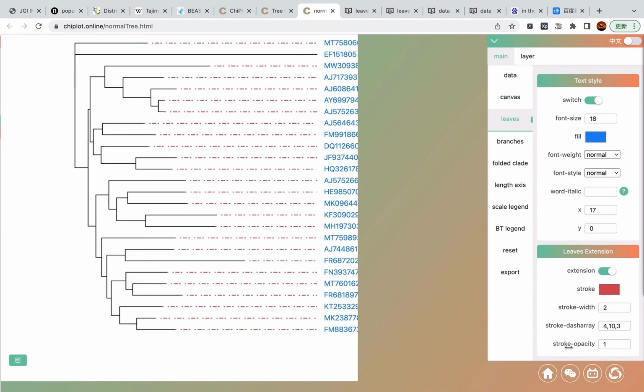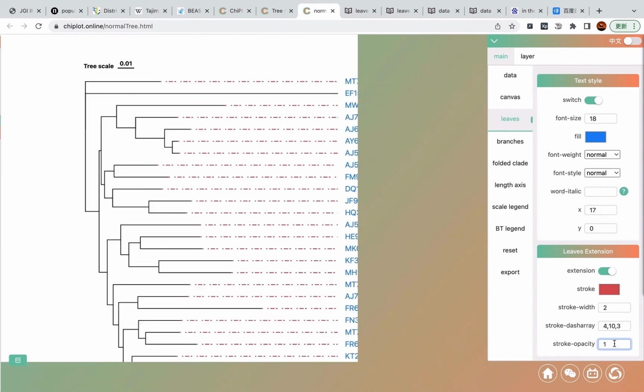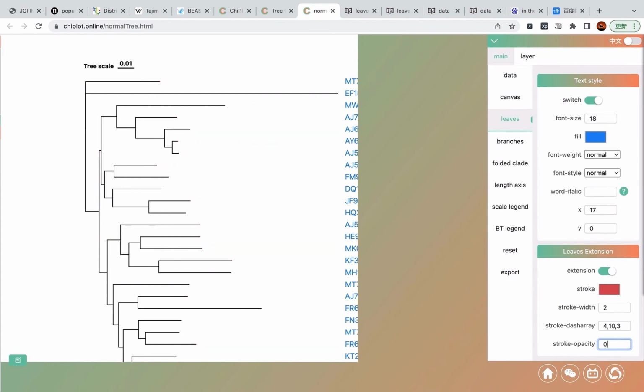And the last one is stroke opacity. If you fill 1 here, there is no opacity. If you fill 0, it will be fully transparent.